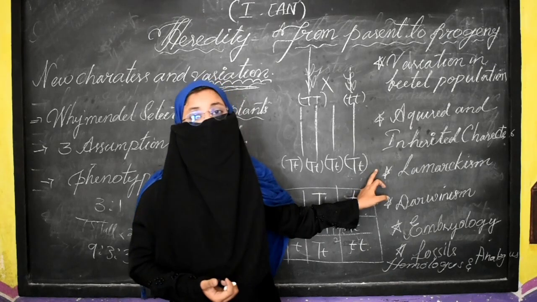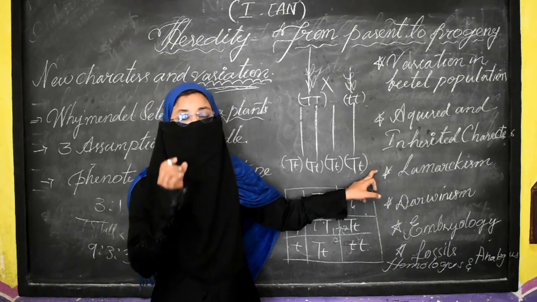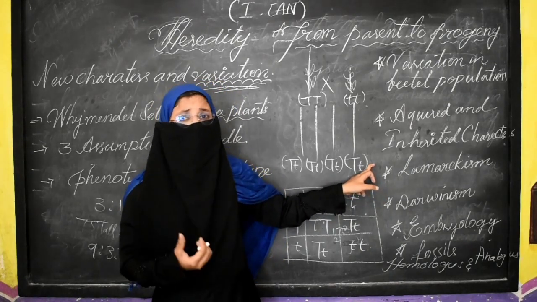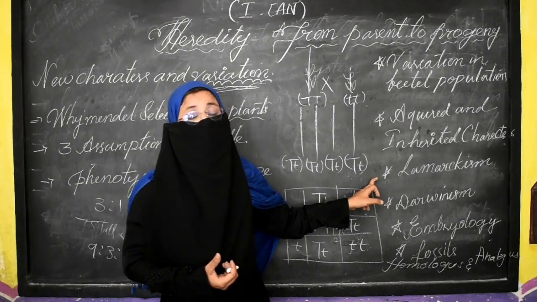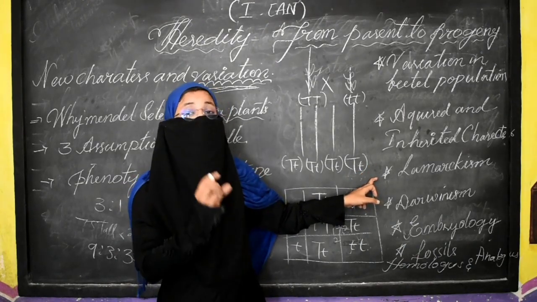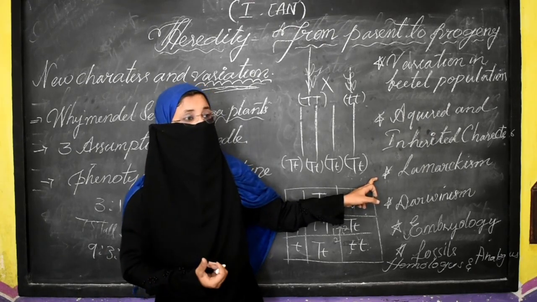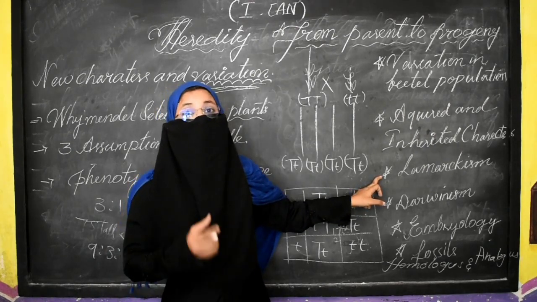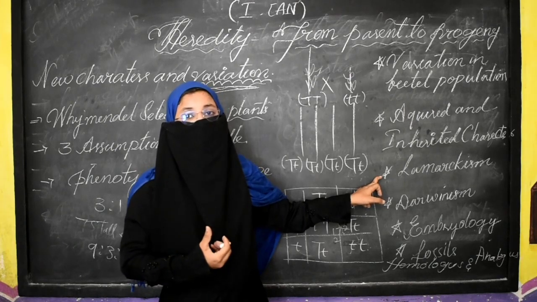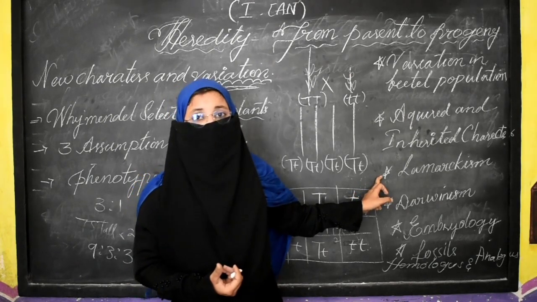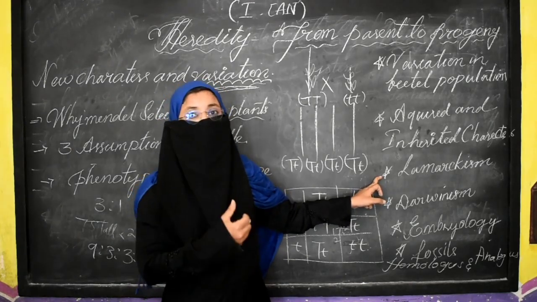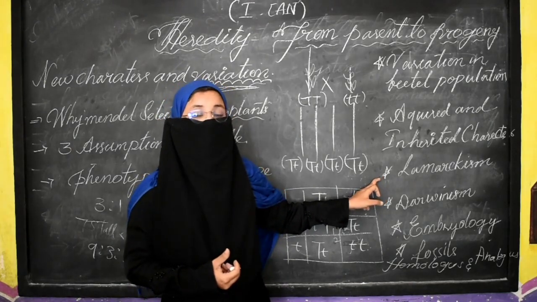Now the next is Lamarckism. Lamarck made certain observations over natural animals, and he explained that acquired characters may be passed. He gave the example that deer, by stretching their necks continuously, turn into the giraffe. But actually it does not happen. August Weismann made him fail in his theory.